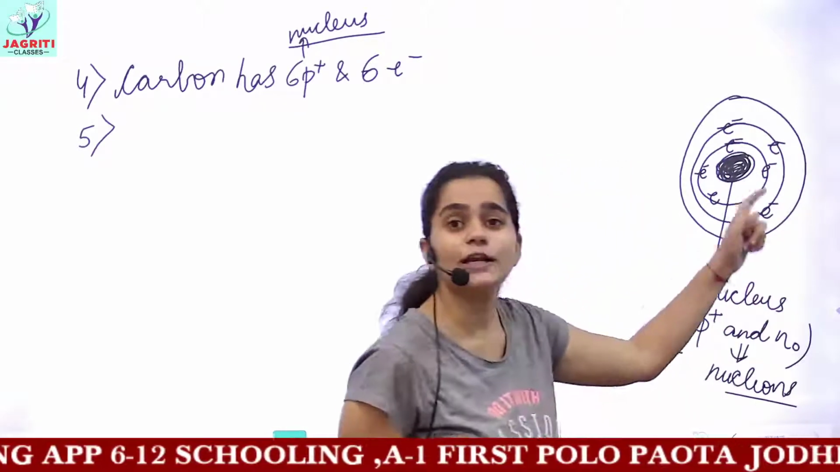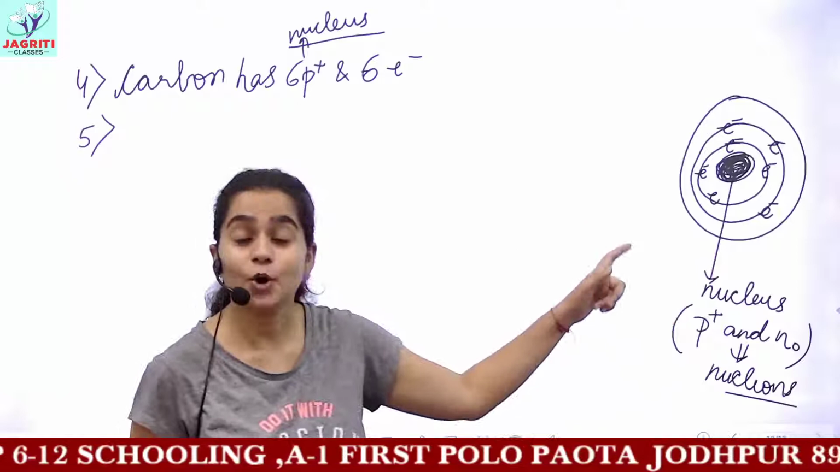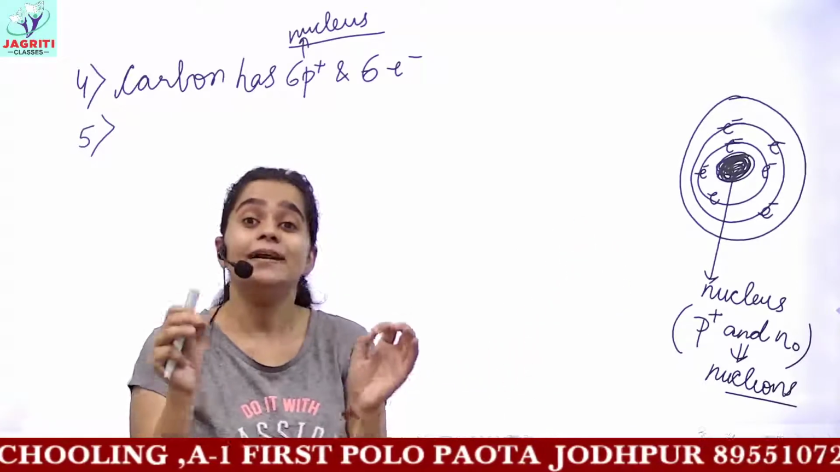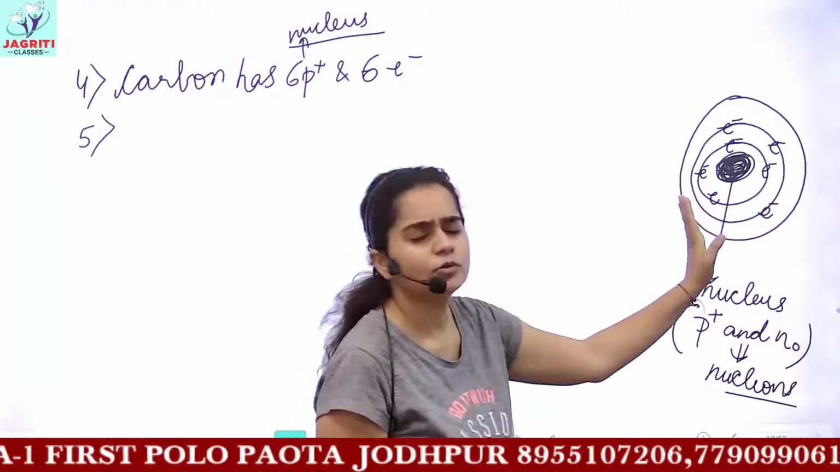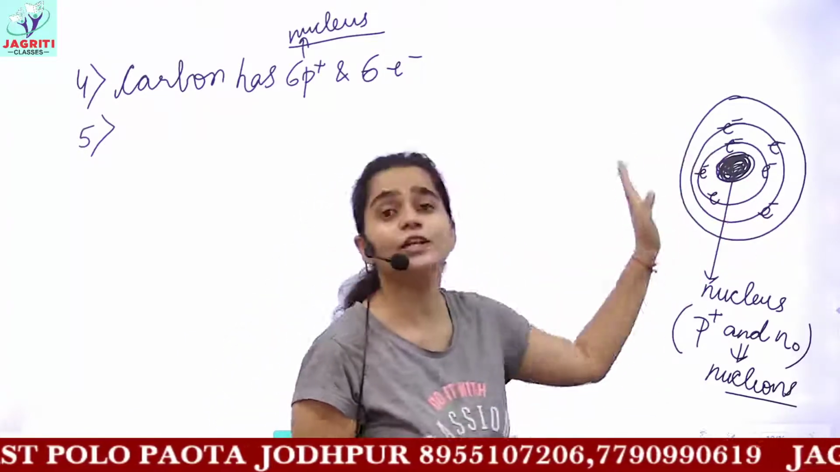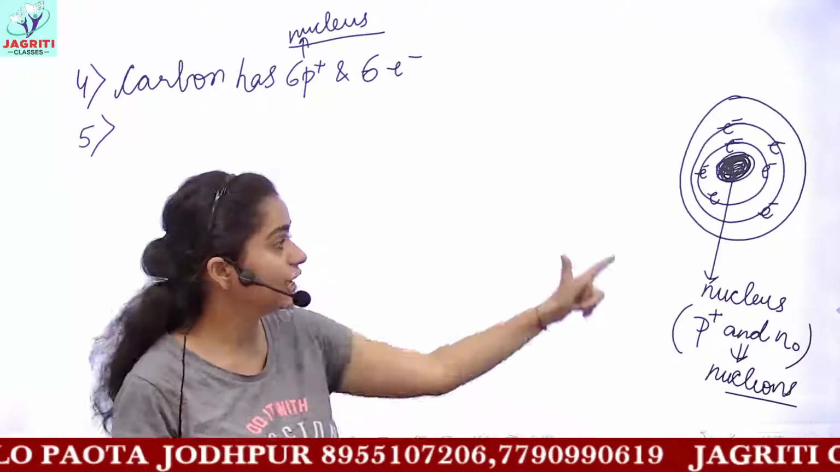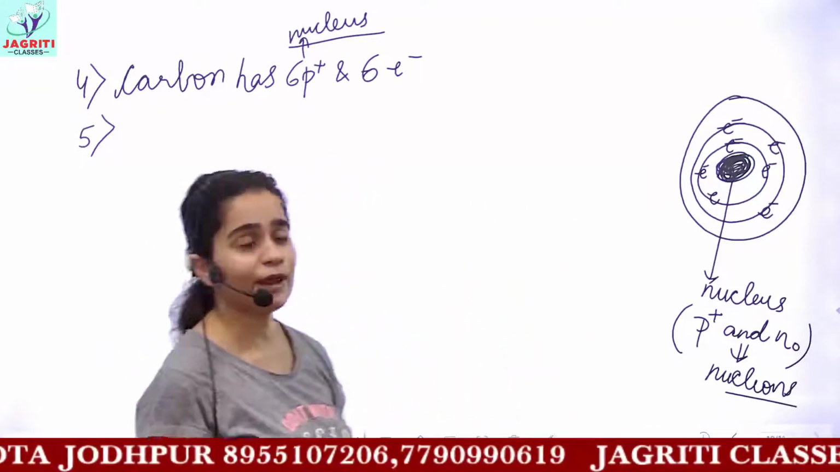These are called energy levels. The orbits, according to Bohr, possess a definite amount of energy. So the electrons revolve around the nucleus in definite paths, which are known as orbits. So this is the arrangement of atoms.